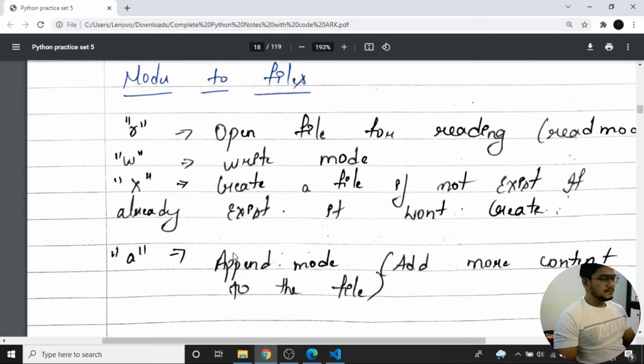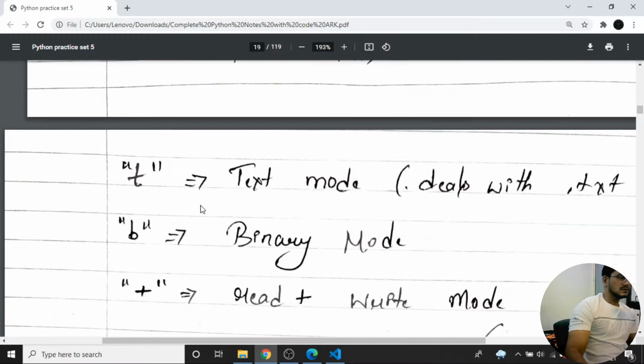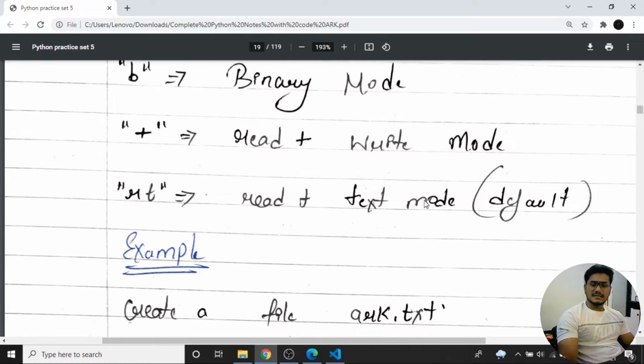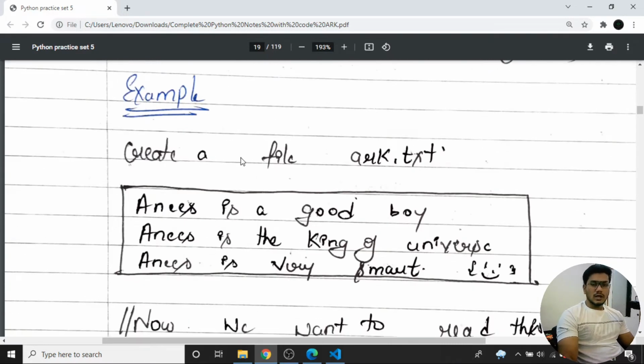Then we have the next concept, the text mode. Then we have a binary mode. Whenever I am using a plus, it will be treating it as both read as well as write mode. And we have RT, that is read plus text mode. So this is all about the modes of files.